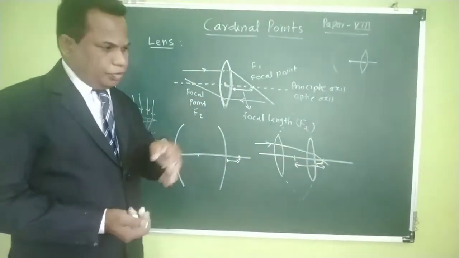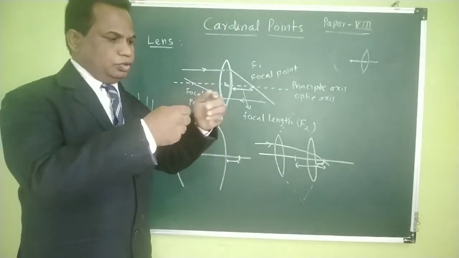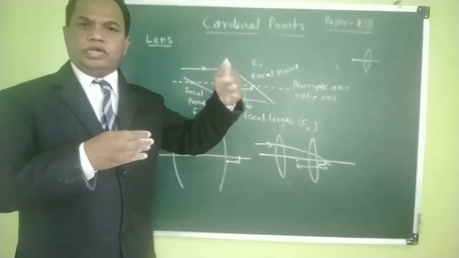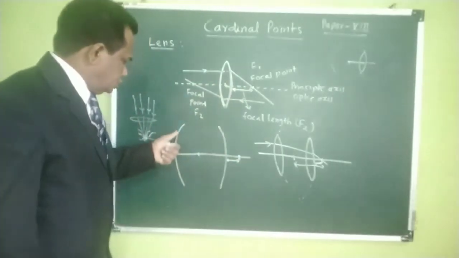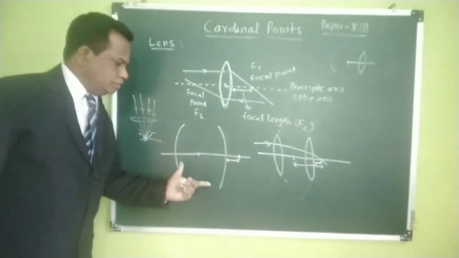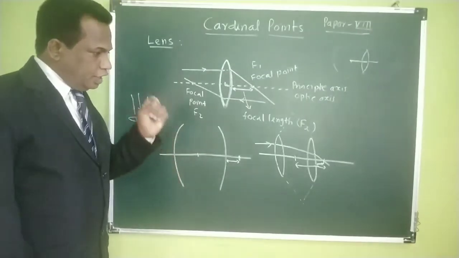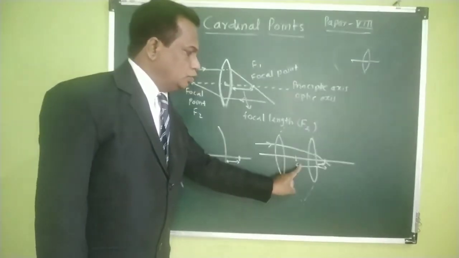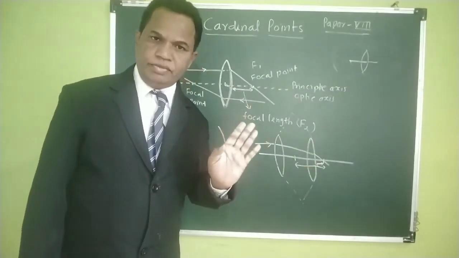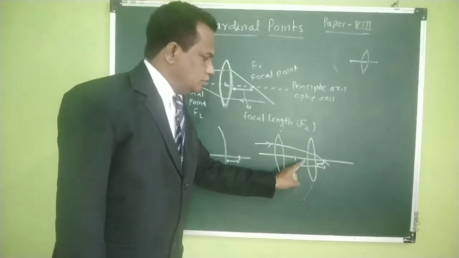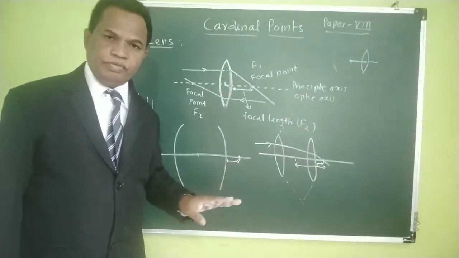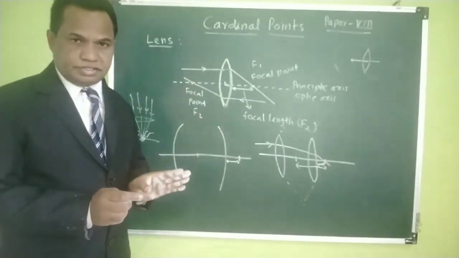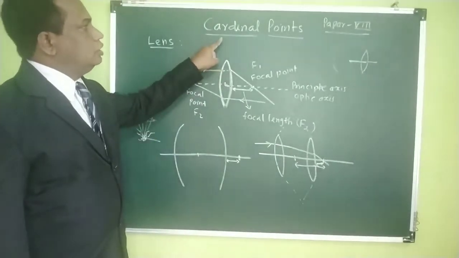That means in an optical instrument where you are going to use more than two lenses, the combination of lenses produces a thick lens, and there is a problem of how to measure the focal length. From which point is the focal length measured? To concern all these things, we are going to study some points.